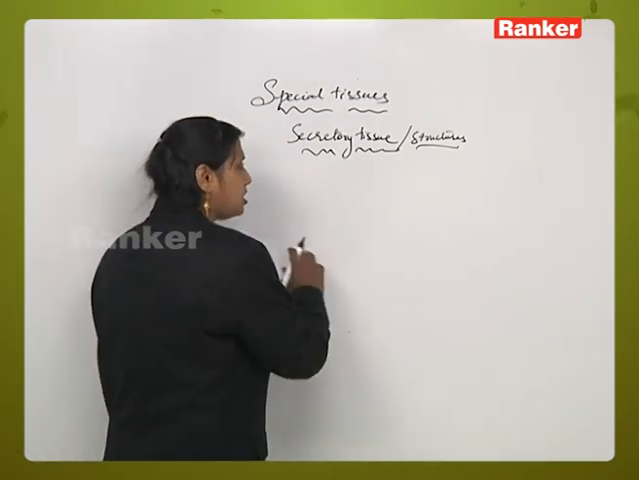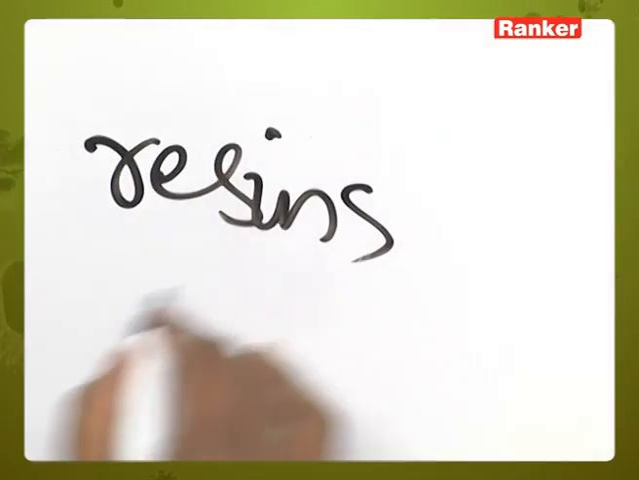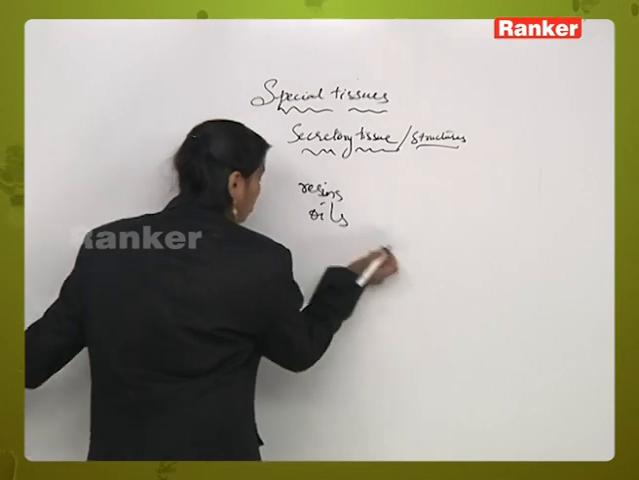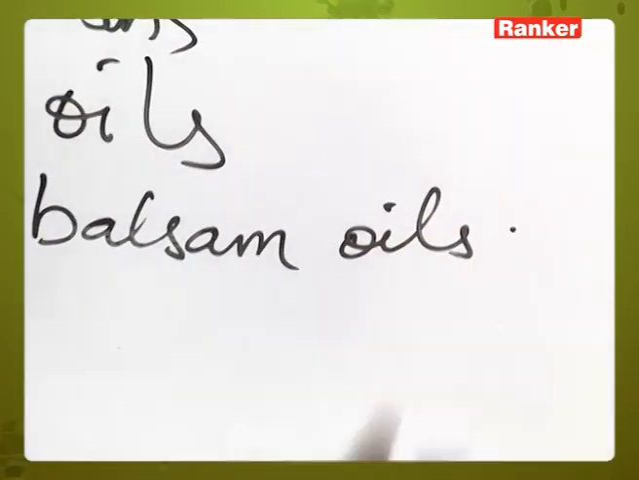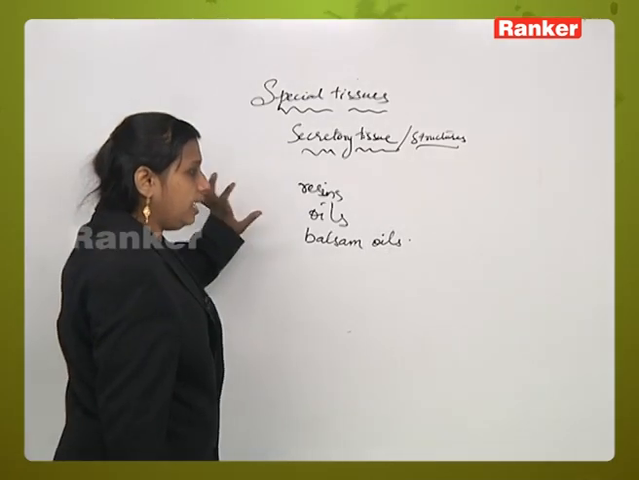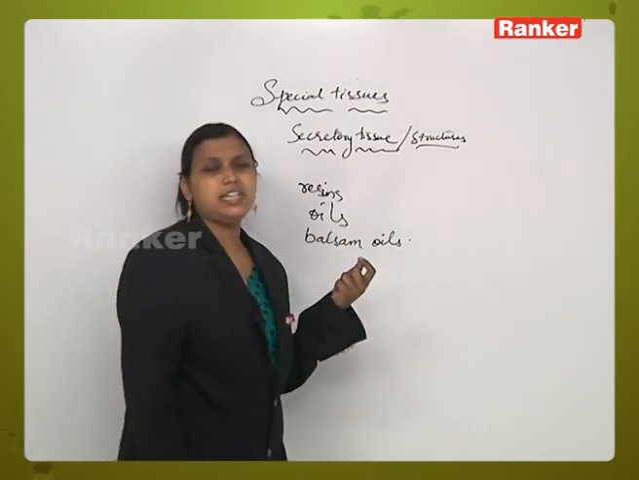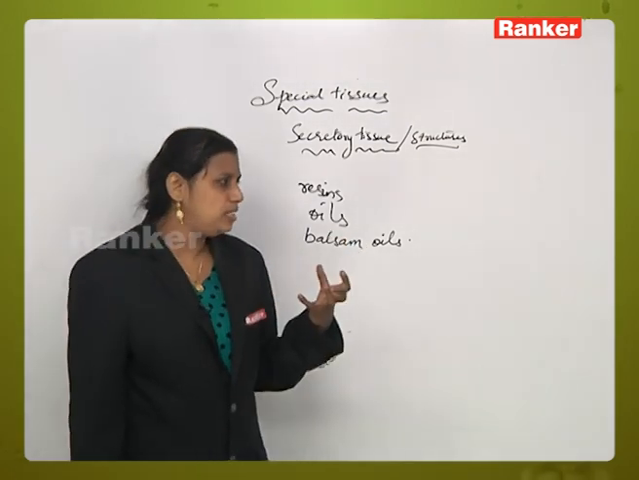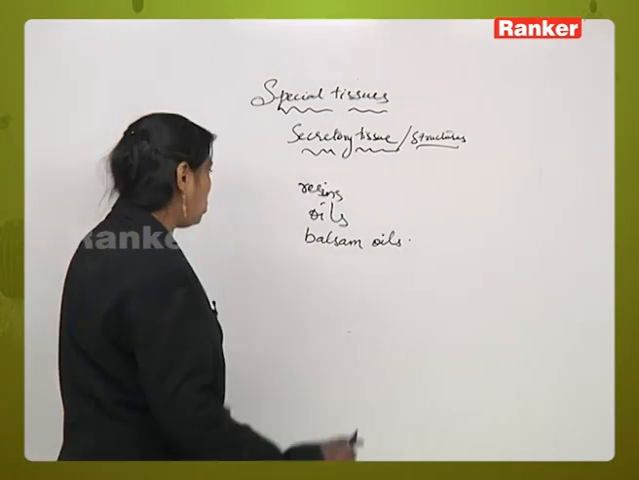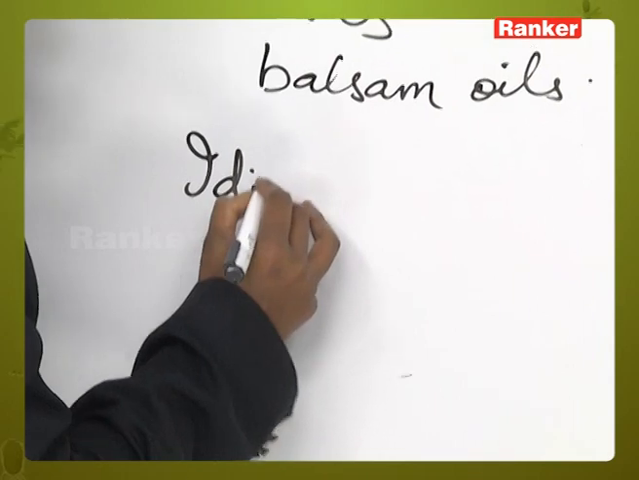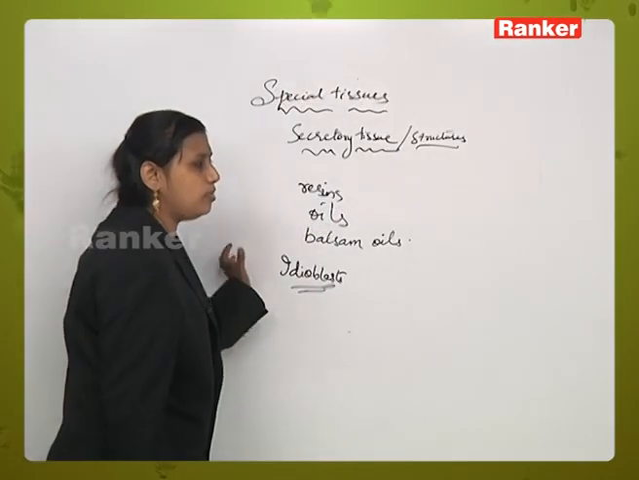The excretory substances are basically excreted in the form of resins, or oils, or balsam oils. These are considered the true excretory substances which are excreted from the secretory tissue. In addition to that, there are some modified structures present here. Those are called idioblasts. What idioblasts are, we will tell later.